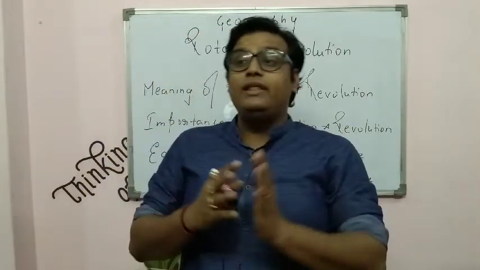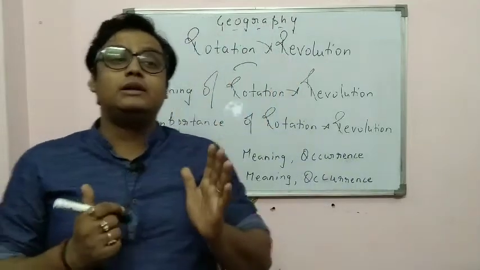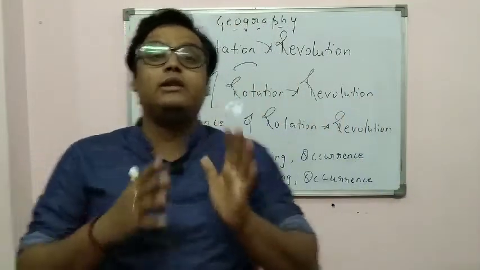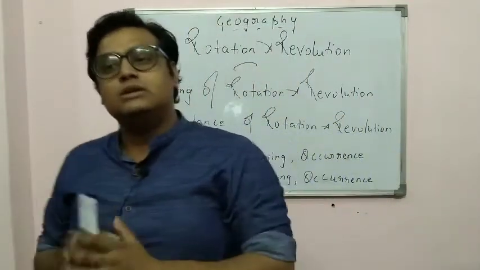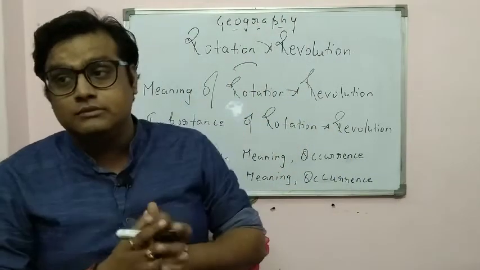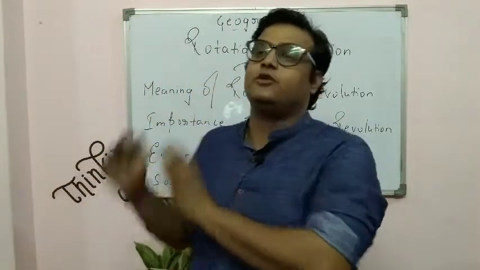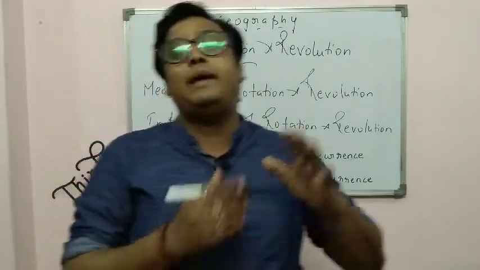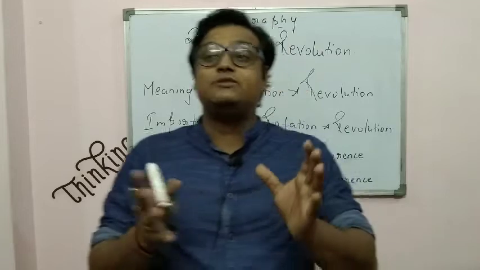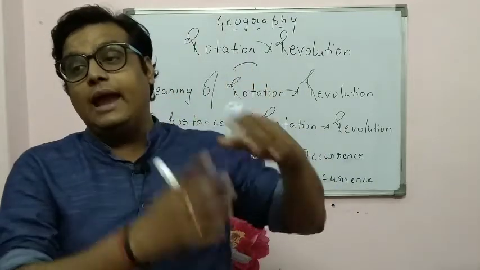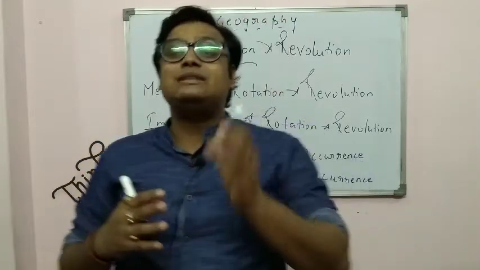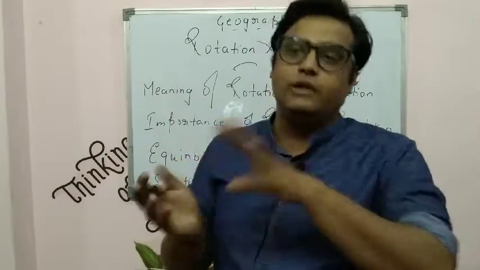So, there are two positions. It is considered that the earth is at a distance of around 149 million kilometers from the sun. One is when the earth is nearest to the sun, and one is when the earth is farthest from the sun. These are aphelion and perihelion. Aphelion and perihelion are the two conditions when the earth is farthest from the sun and closest to the sun. We study this phenomenon as aphelion and perihelion. In the question answers we'll be doing it.